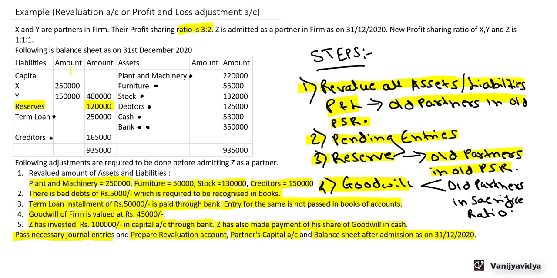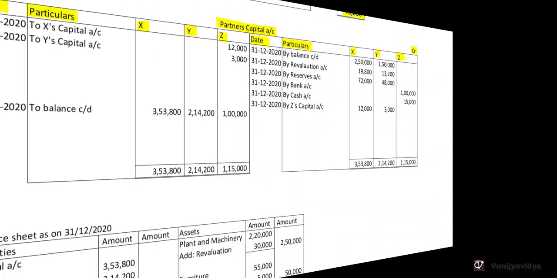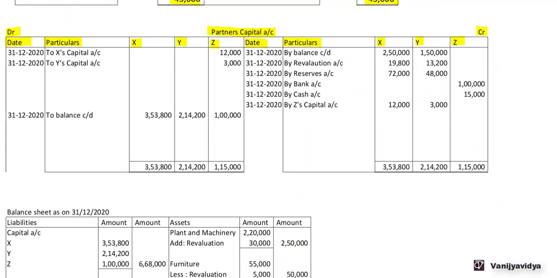On the liability side, balance in the X account is 2,50,000, Y is 1,50,000. So on the credit side, 31st December 2020, by balance carried down, X is 2,50,000, Y is 1,50,000. Now let us go through all the journal entries, and wherever the capital account of a partner is affected, let us post those entries in the partners' capital account.